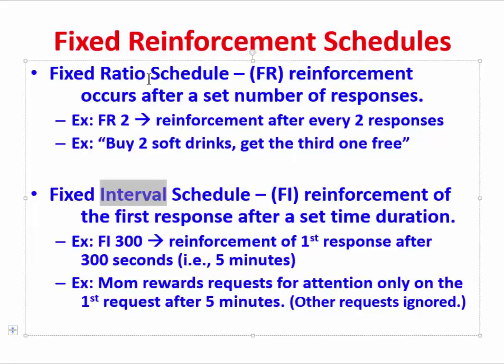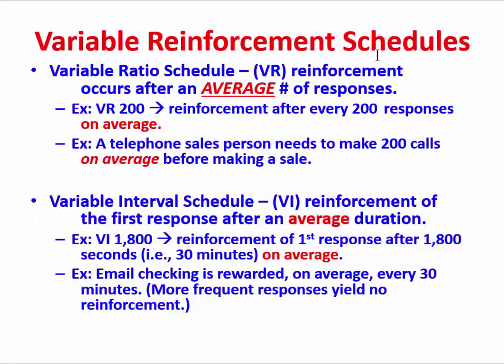So we have the difference between a ratio schedule and an interval schedule. What these two have in common, though, is that they are both fixed. That is, there's a fixed number of responses, or there's a fixed duration of time. We can contrast these with so-called variable reinforcement schedules. And there are some similarities and differences here. Let's see if we can understand these.